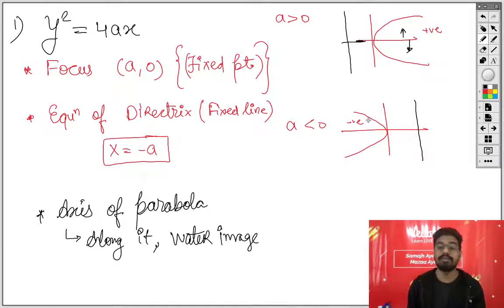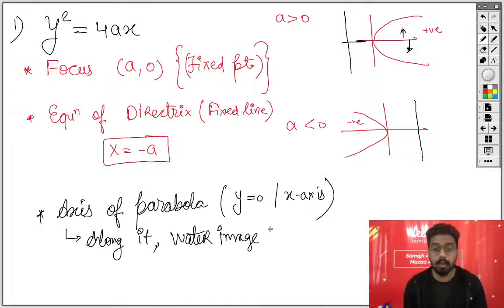Same thing over here. We will have a water image along this axis, and this is y equals to 0, or we can say x-axis. So your x-axis will be the axis of the parabola, and along the axis the parabola is symmetric, or you can say that we will have a water image. So a better term, we will write down symmetric.